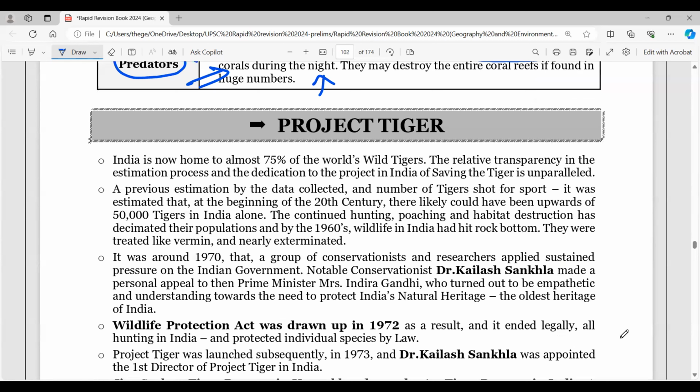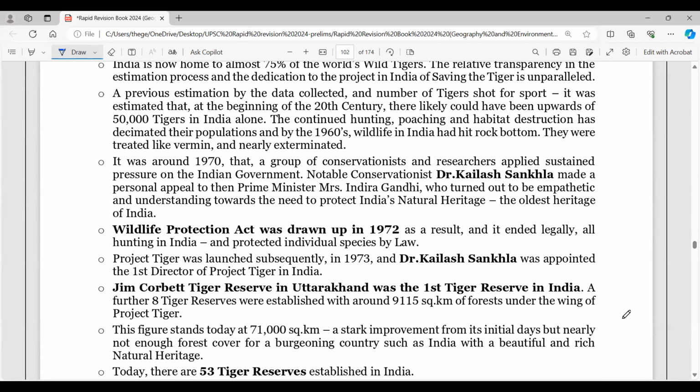Come to Project Tiger, where you have very important things in India. Since the Wildlife Protection Act was drawn up in 1972, we have done a lot of work in this area. Here, the notable conservationist Dr. Kailash Sankhala made a personal appeal to Prime Minister Mrs. Indira Gandhi for this, and that's where the story begins.